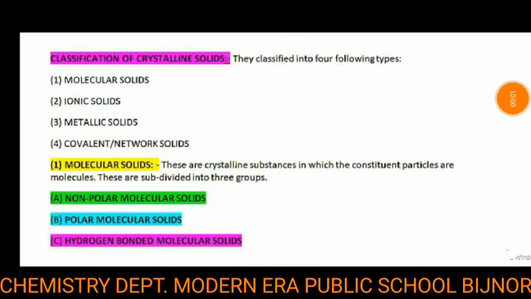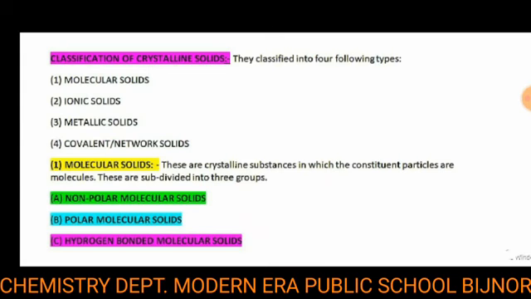Dear student, good morning. Today we take the topic classification of crystalline solids. Crystalline solids are divided into the following four types. The first one is molecular solid. The second type is ionic solid. The third one is metallic solid. And the fourth one is covalent or network solid.